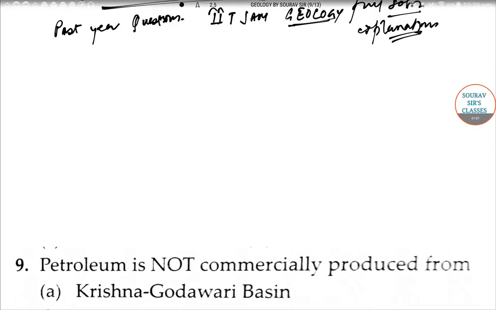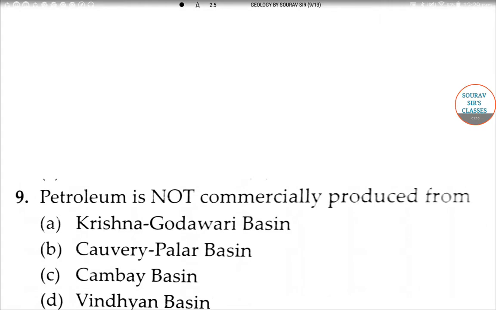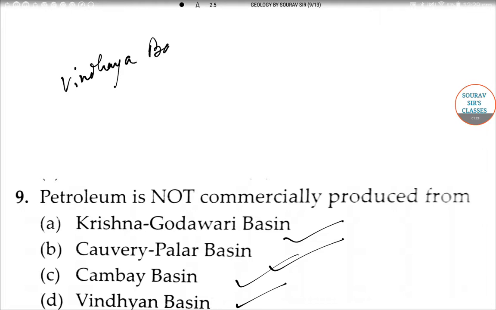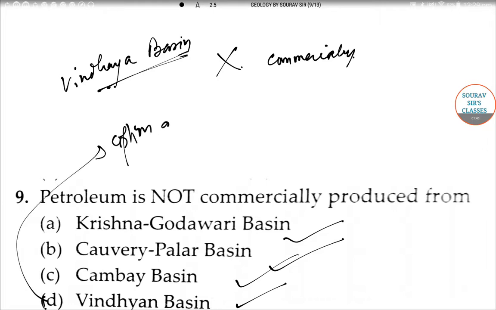So the question is on your screens now. Petroleum is not commercially produced from which of the following? Krishna Godavari Basin, Kaveri Palar Basin, Cambay Basin, or Vindhya Basin. This is a question of general knowledge, and as per the records, out of the given options, Vindhya Basin is the one where petroleum is not found commercially. So the correct option to this question will be option D. Option D is correct. So let's move to the next question.